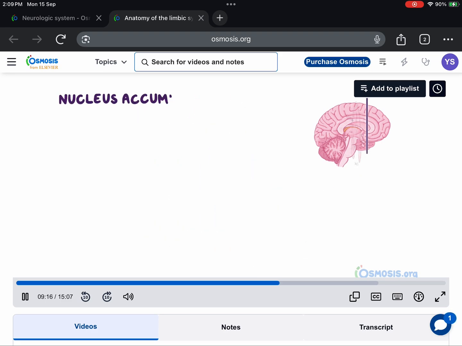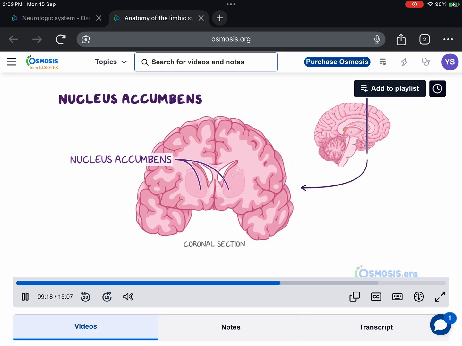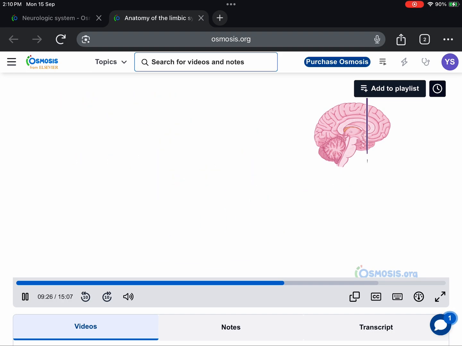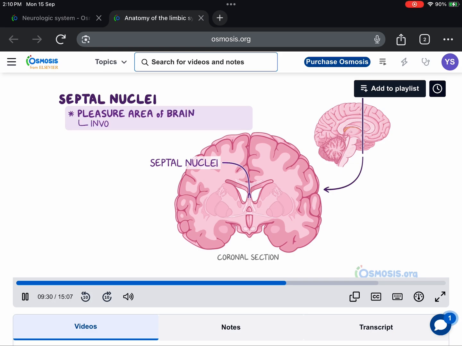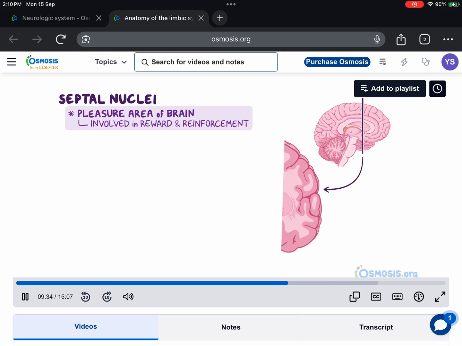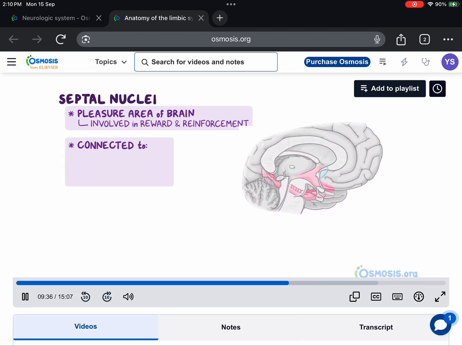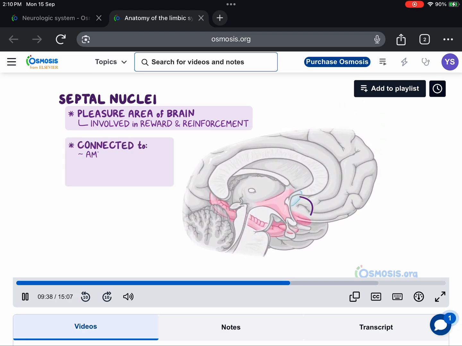The nucleus accumbens can be seen within the basal ganglia, next to the septal area. It contains neurons that release GABA as their neurotransmitter. The septal nuclei are believed to be a pleasure area of the brain involved in reward and reinforcement. These nuclei are part of the basal forebrain and are connected to other limbic system structures such as the amygdala, the olfactory cortex, the hippocampus, and the hypothalamus.